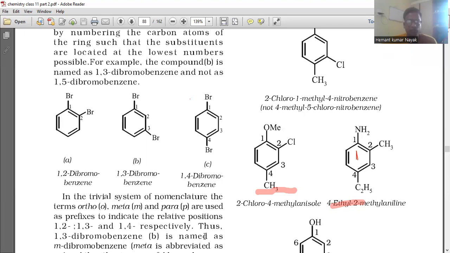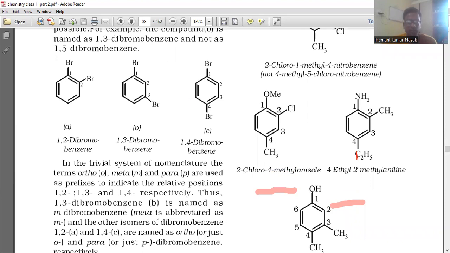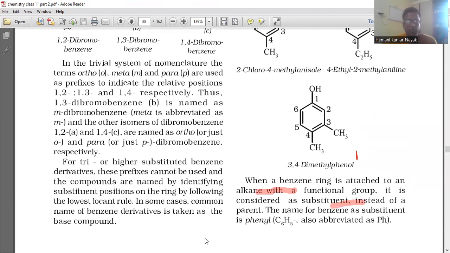Thus, 1,3-dibromobenzene is named as meta-dibromobenzene. Meta is abbreviated as m, and the other isomers of dibromobenzene, 1,2 and 1,4, are named as ortho, or just o, and para, or just p, dibromobenzene, respectively. For tri or higher substituted benzene derivatives, these prefixes cannot be used, and the compounds are named by identifying substituent positions on the ring by following the lowest locant rule.